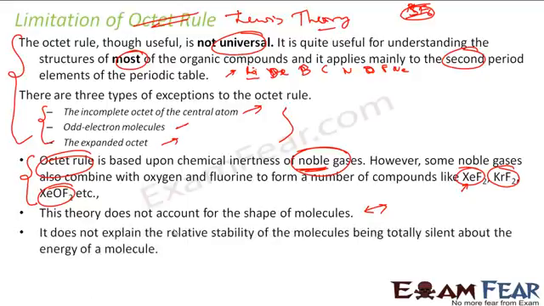Also, it was not able to explain the relative stability of molecules, and it is totally silent about the energy of the molecules. It doesn't give any picture on the energy, structure or shape of molecules, and the octet rule itself is not true everywhere. So these are the limitations of the Lewis theory. But Lewis theory is a good theory to start with to understand the concept of chemical bonding. As I told, it is generally true for second period elements, not for all the elements.